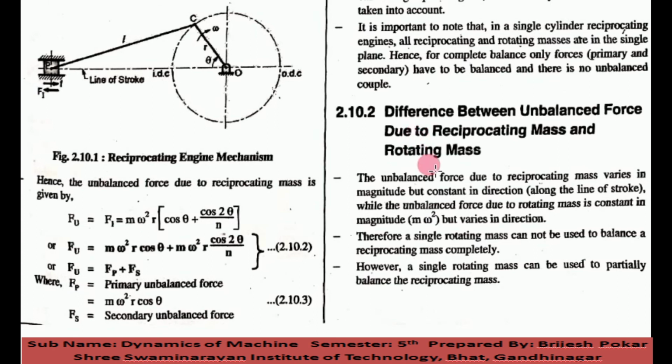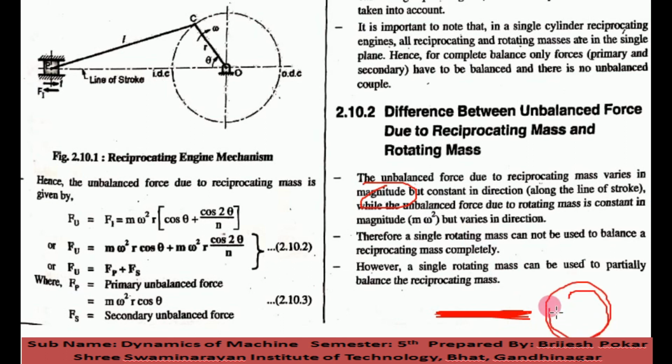Basically, a reciprocating mass varies in magnitude but is constant in direction. Like in a reciprocating engine, the direction is constant, up and down, but the magnitude changes.